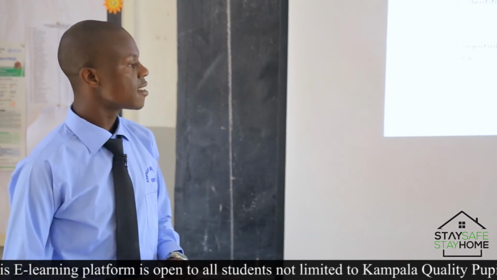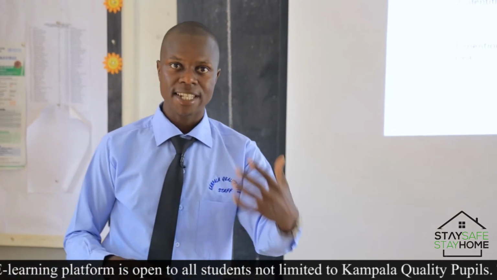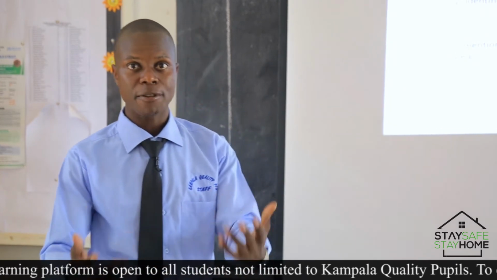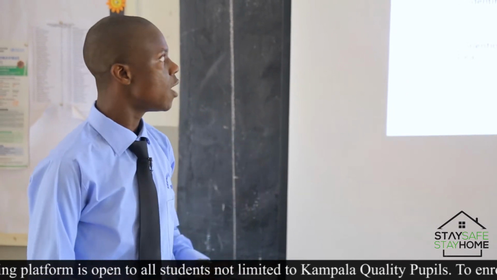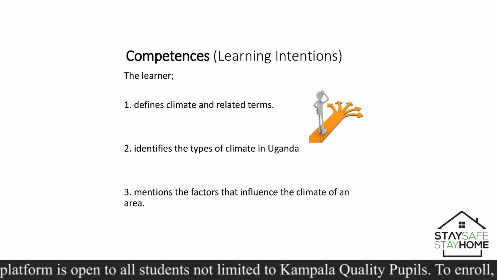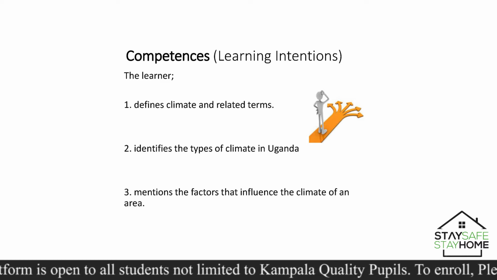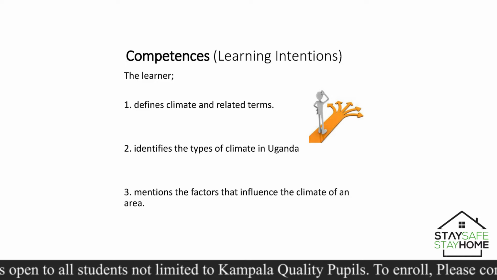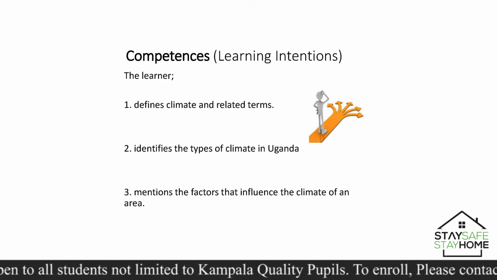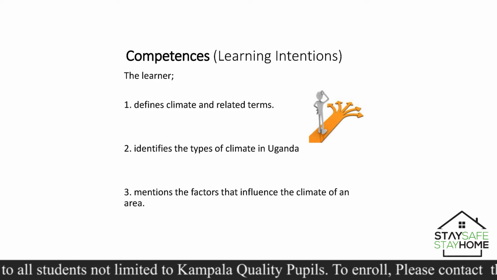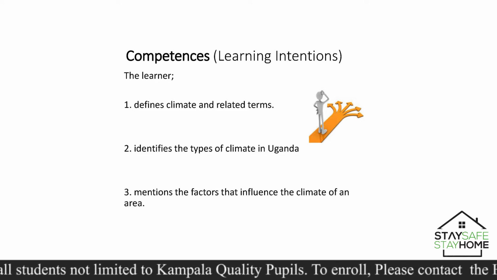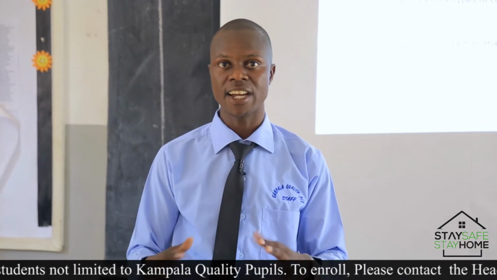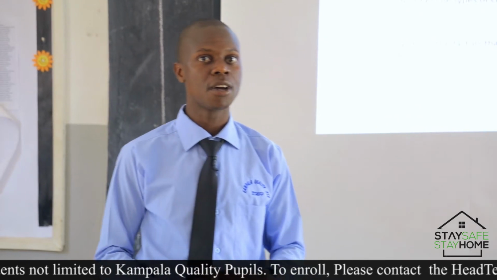By the end of this lesson, I expect everyone to know how to define climate and the related terms, to identify the types of climate in Uganda, to mention the factors that influence the climate of Uganda.